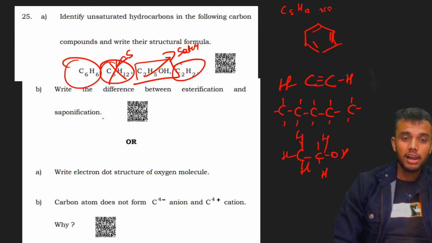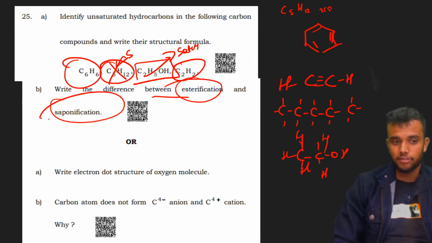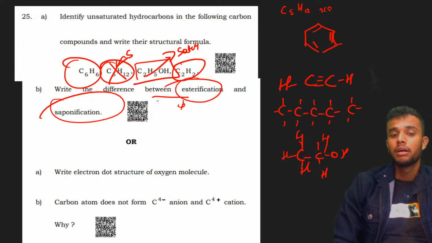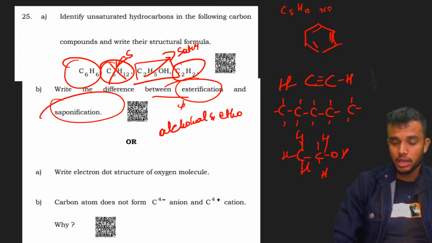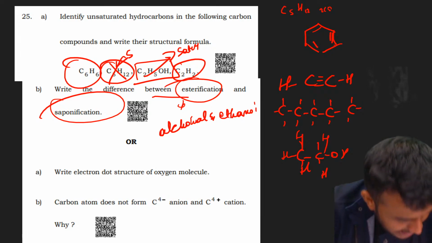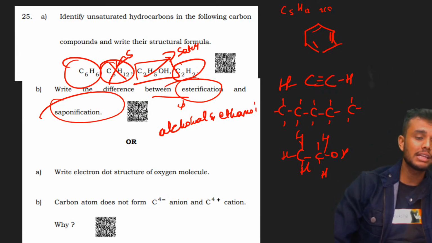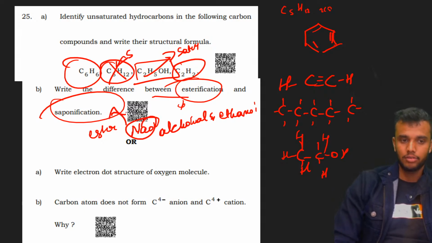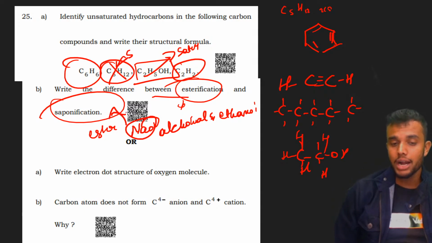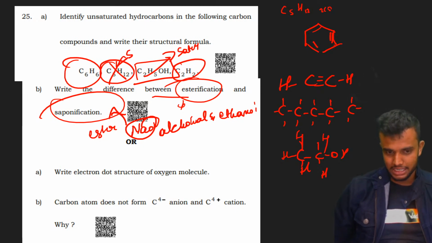Then the next question. Write the difference between esterification and saponification. In esterification, alcohol and acid, such as ethanoic acid, react to form a sweet smelling ester. But in the case of saponification, the ester is hydrolysed in the presence of a base, an alkali, to form glycerol. It is called the saponification reaction.